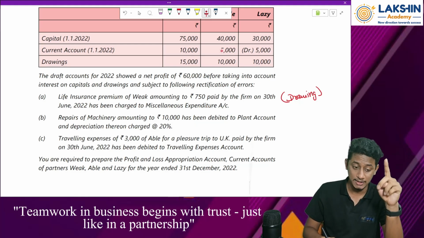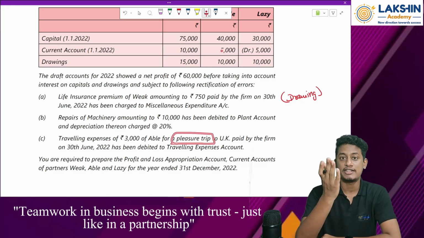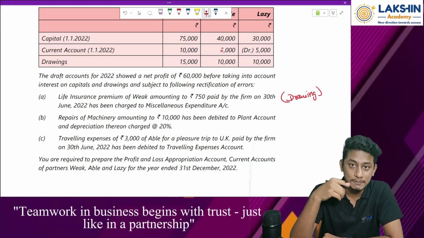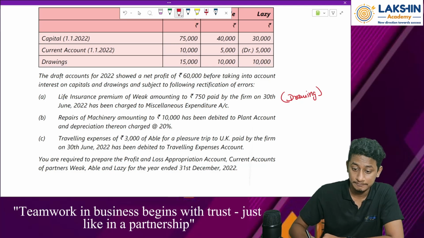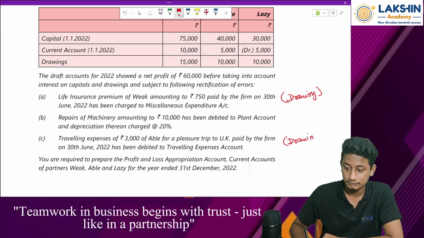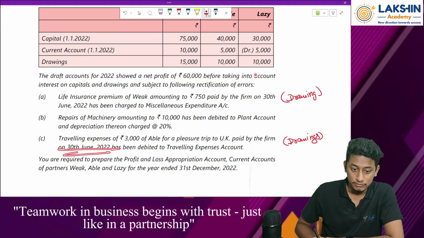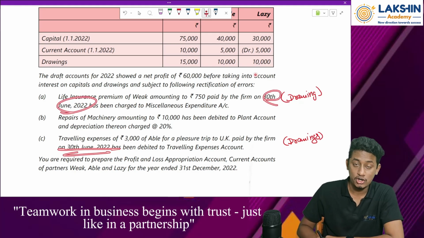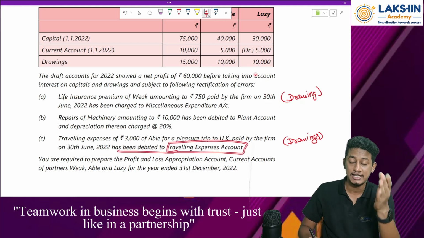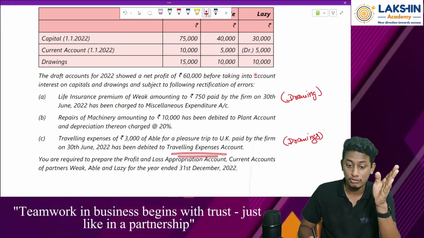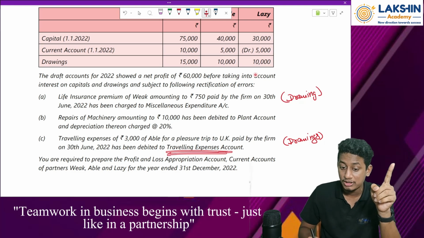Remember this. Traveling expenses of rupees 3,000 of Able for a pleasure trip. When you are using some money of the firm for your own expenditure, for your own pleasure, will it be the firm's expense? No sir, it will be again a drawings, on 30th of June. So remember, dates are really important. Why? Because drawings are done on these particular dates, right? It has been debited to traveling expense account. Again, this has been taken as a firm's expenditure. So because of that, what to do with this? This should be taken as drawings and not an expense. So add back to the profits of the firm.